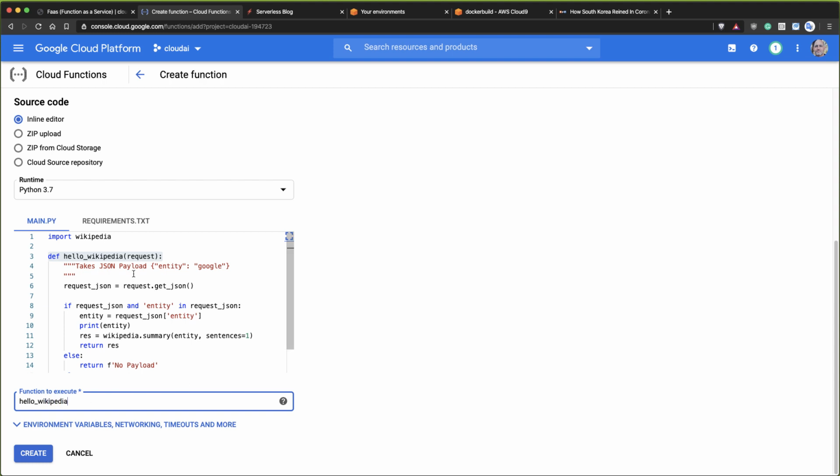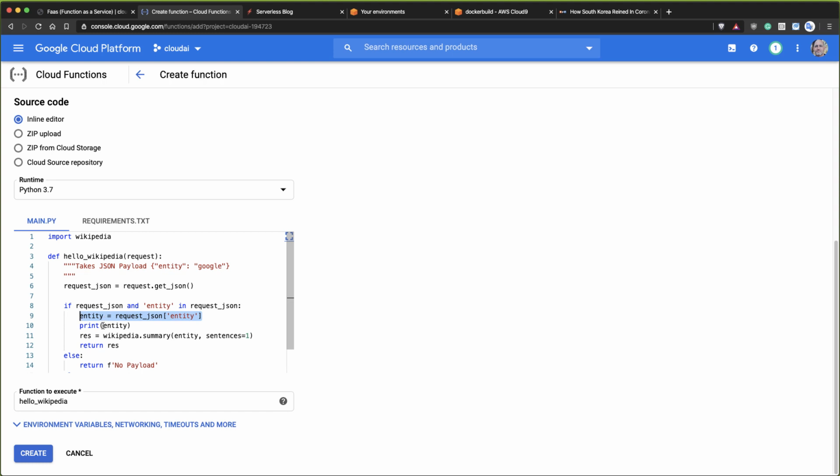And notice a couple things that I'm doing here. So one is that you see it accepts a request. Inside this request, it's actually using the Flask request library, which is the popular web framework that we've used. And what I do is I look inside for a payload called entity. And if it finds that, it goes through and grabs that out of my payload.